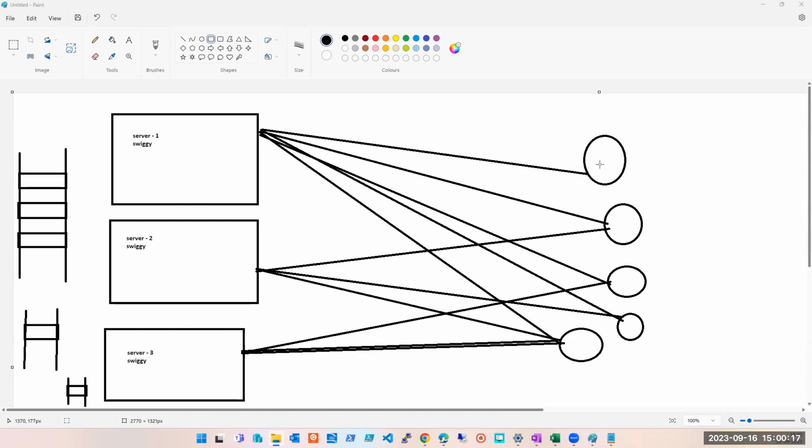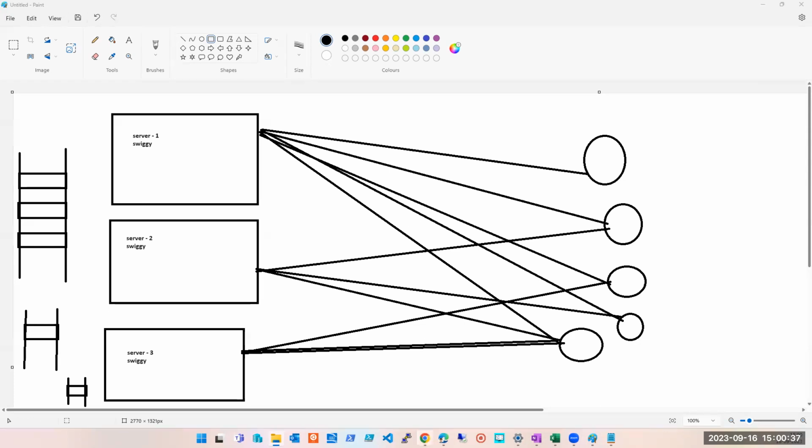They do not know these users. They do not know how many servers are running in the background. For users, it's only swiggy.com or the Swiggy app. What is happening in the background, users do not know. How to achieve that, we are going to see later. As of now, we have to focus on availability zone and availability set.